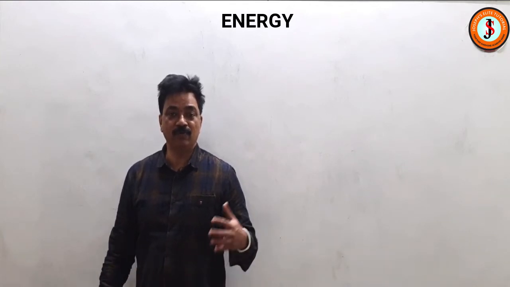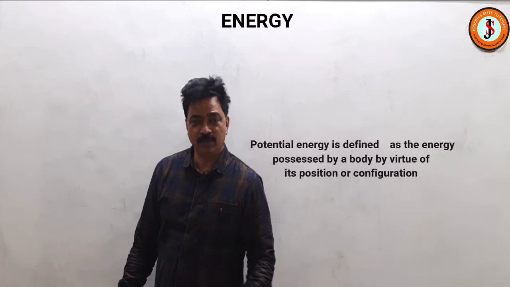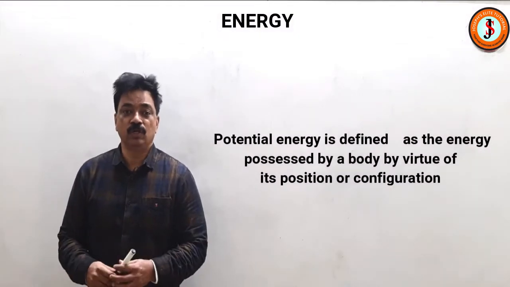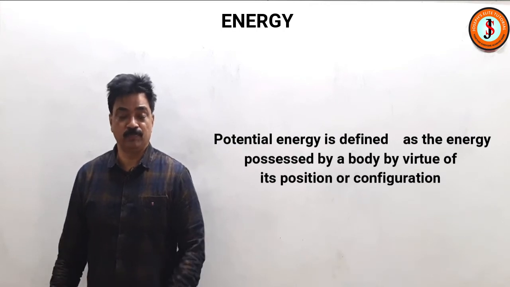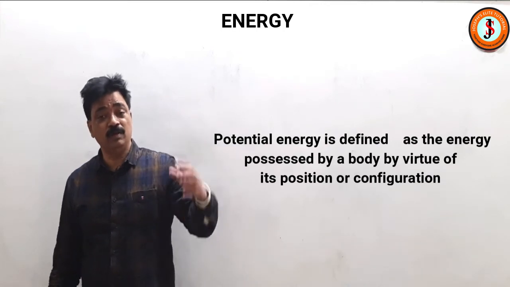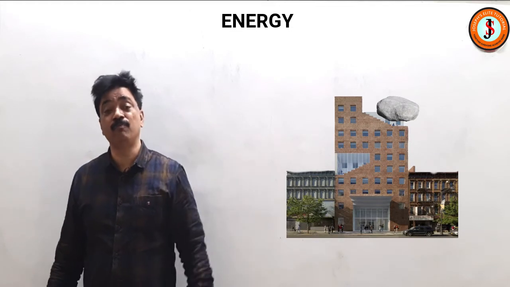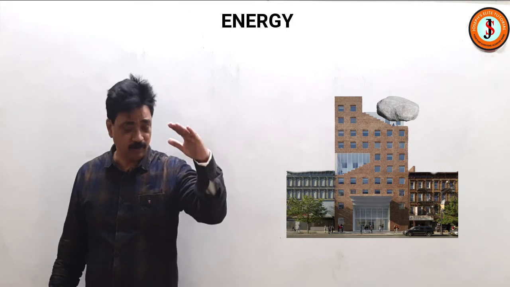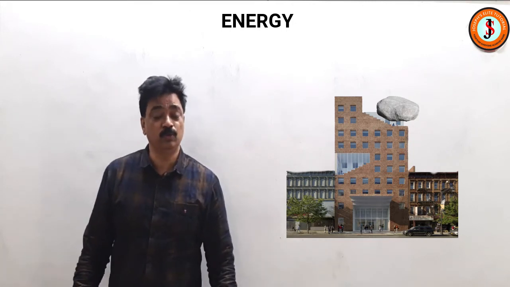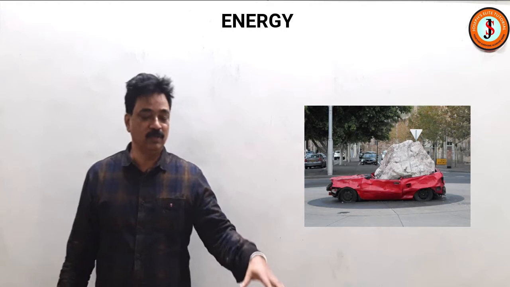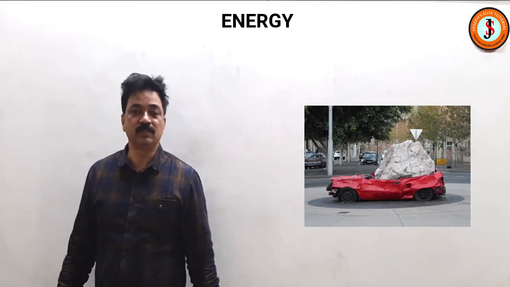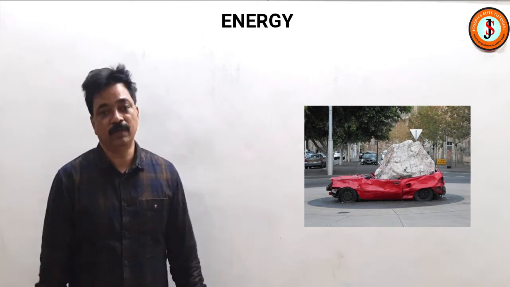Now here children, we are talking about energy, and we are going to talk about potential energy. Potential energy is defined as the energy possessed by a body by virtue of its position or configuration. Say, for example, a very large stone is kept on the top of a building at the edge of the building. When it is falling down, it will have the ability to do work. If it falls on any box or anything like that on the ground, then obviously the box's configuration will change and therefore work will be done.